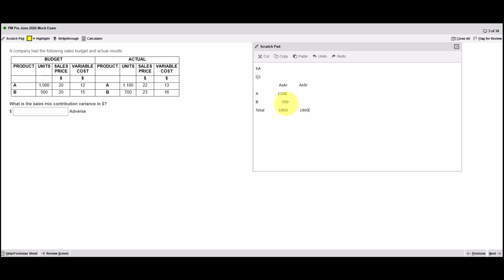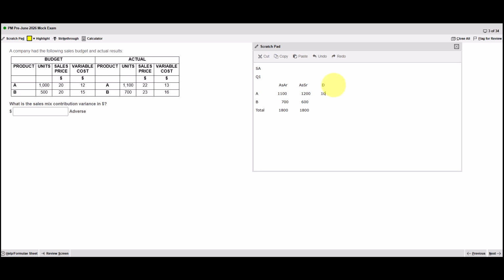But instead of looking at what happened actually, we'll look at what happened if they'd followed the standard or the budget. So the budget, you can see for every 500 units of B, they expect to sell 1,000 units of A. So it's a 2-to-1 ratio, or we could say 2/3 would be A and 1/3 would be B. So 2/3 of 1,800 is 1,200 and 1/3 is 600.